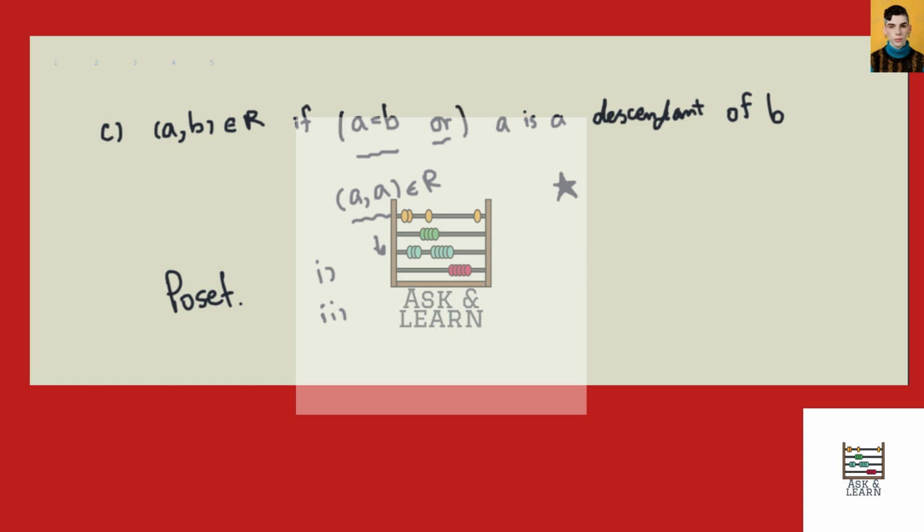And second, anti-symmetry. If A is a descendant of B, this is going to sound weird, and B is a descendant of A. How could that be? The only thing that can happen here would mean that it is the same person, right? A and B is the same person.